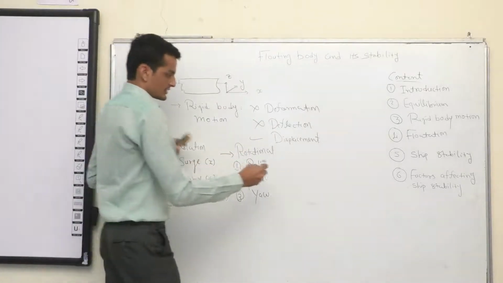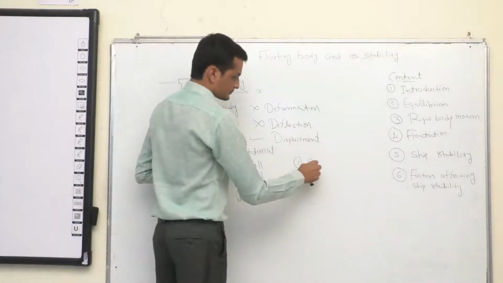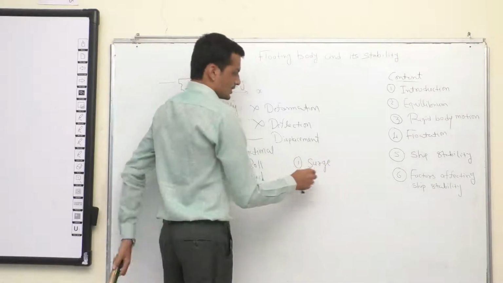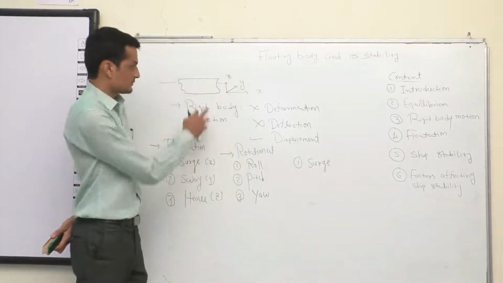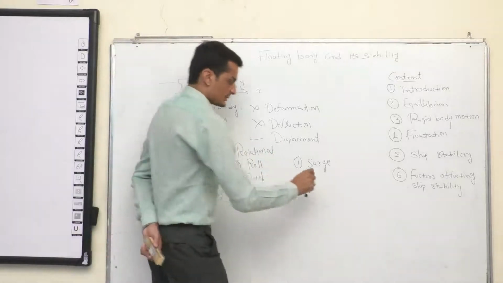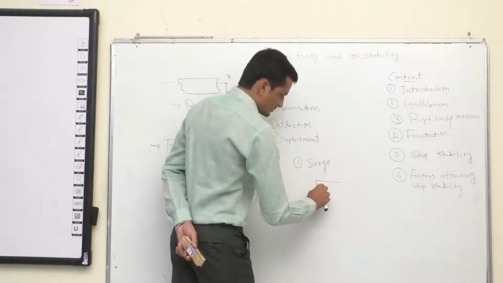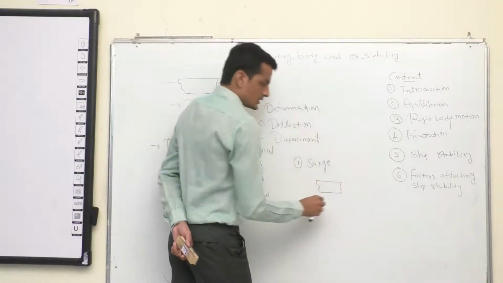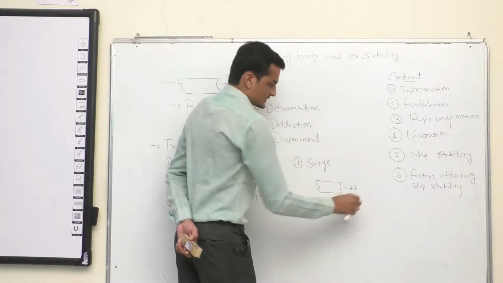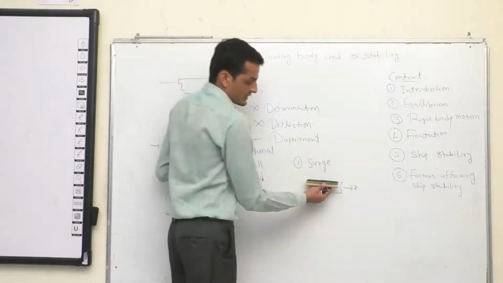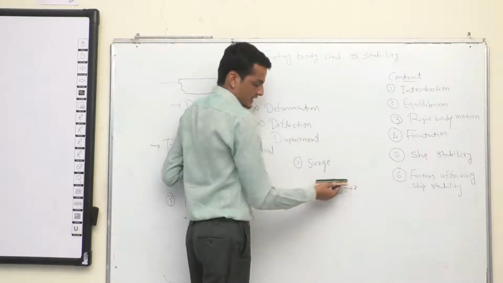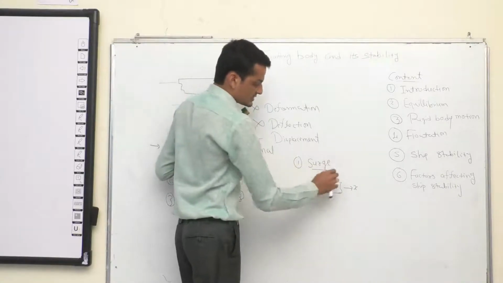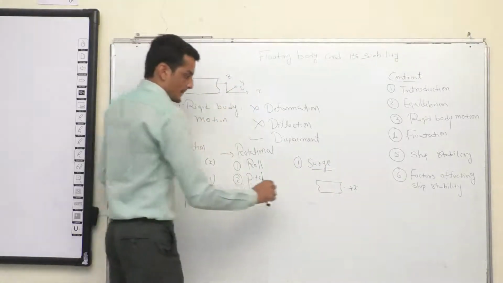Let's see one by one what each is. A surge is the translation motion of the ship along the x-axis. It means the ship is moving or displacing along this axis, x. If the body is moving in this axis, in positive x or negative x, so we call it is under surge motion. Correct?